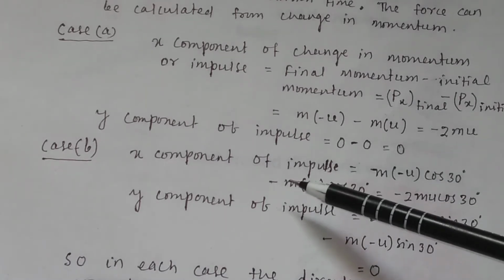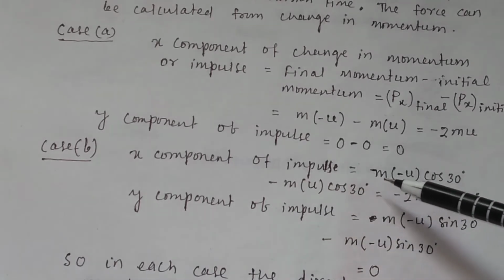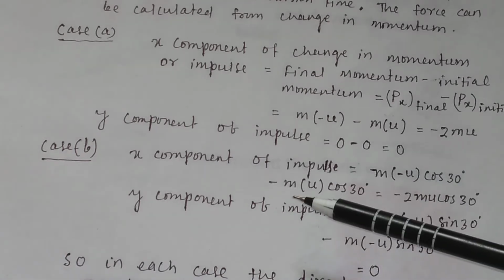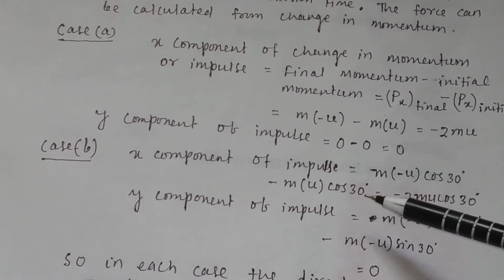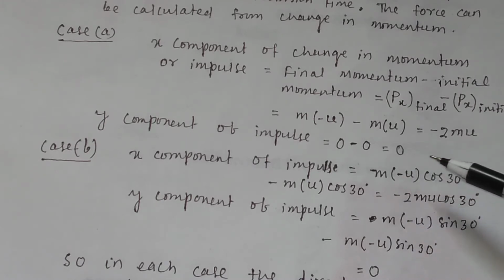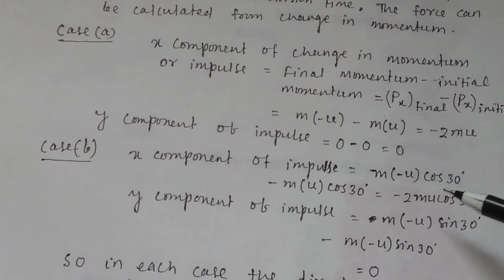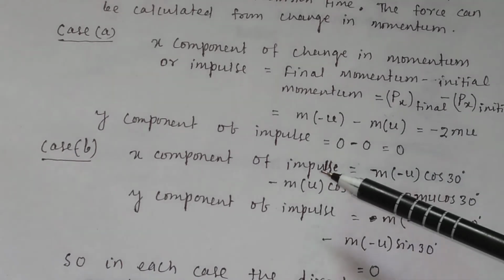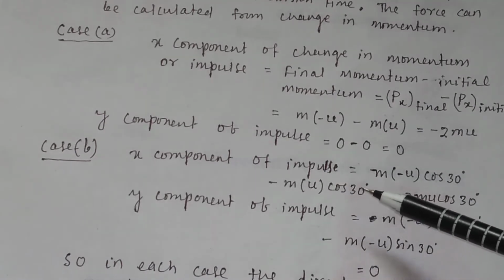So in case B, the x component of impulse will be equal to m into minus u cos 30 degree minus m into u cos 30 degree, because the final velocity along the x direction is minus u cos 30 degree and the initial velocity along the x direction is u cos 30 degree.